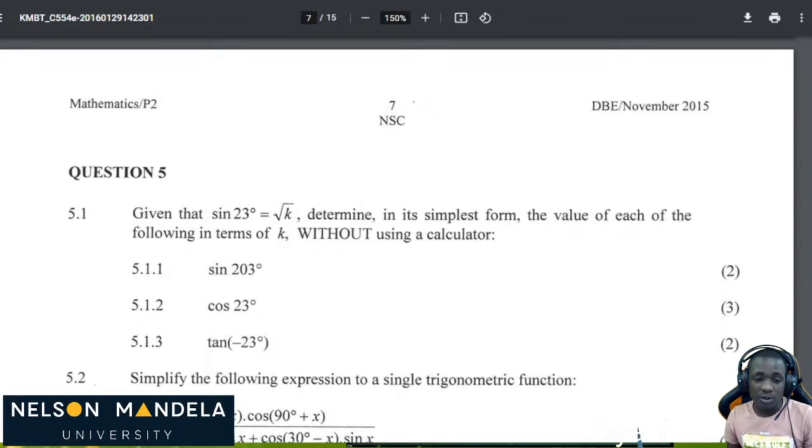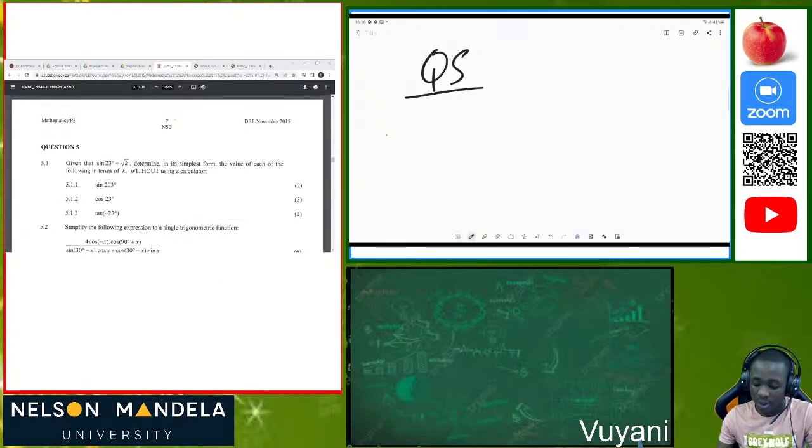All right, so given that sine of 23 degrees is equal to square root of K, determine in its simplest form the value of each of the following in terms of K without using a calculator. That's amazing. This is a nice question. Now I want you to look at this.